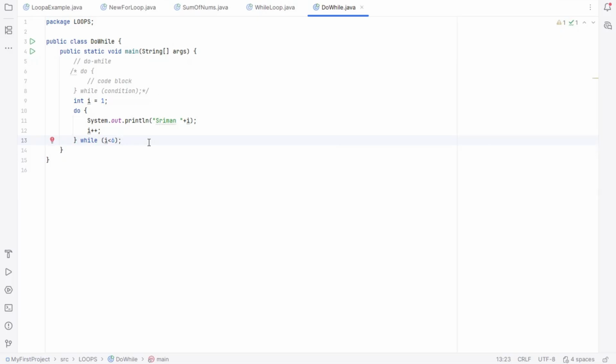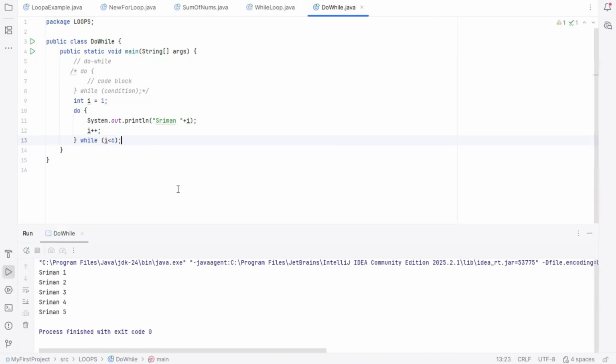Yes, sir. Run the program. If you see, 1 2 3 4 5 got printed. Correct. Yes, sir. Sir, what is the difference between while and do while? Okay, that is one of the most frequently asked interview questions for any freshers.